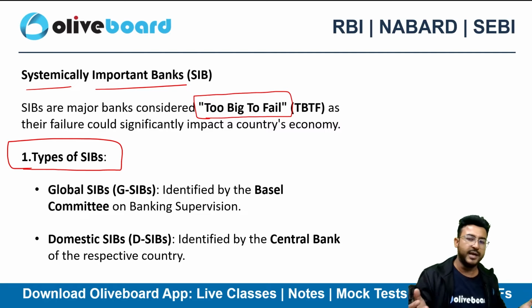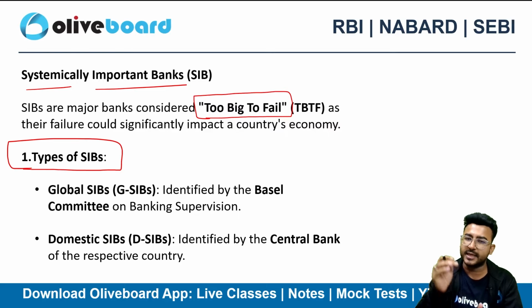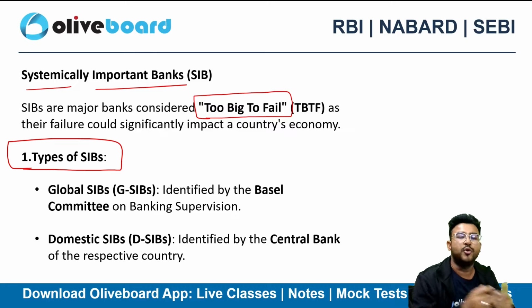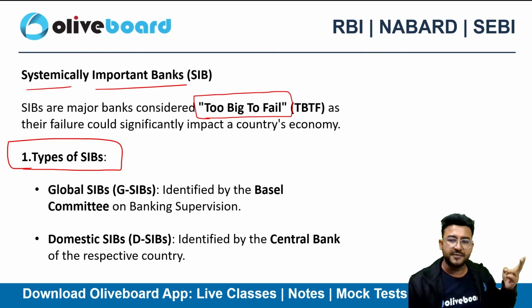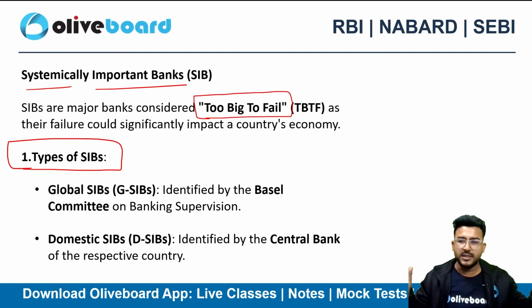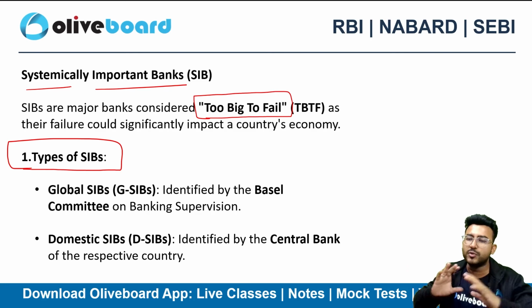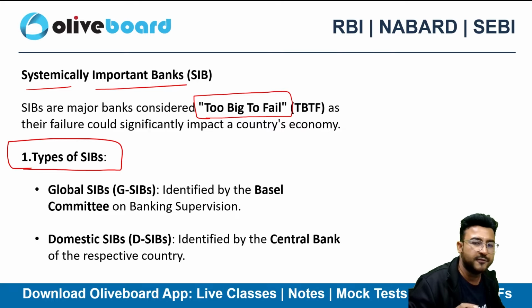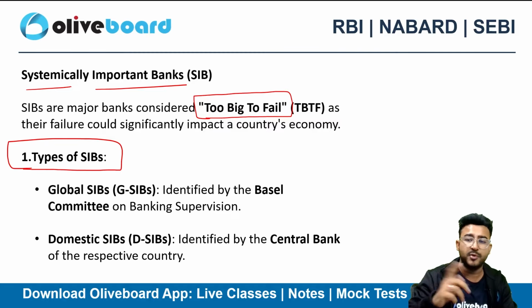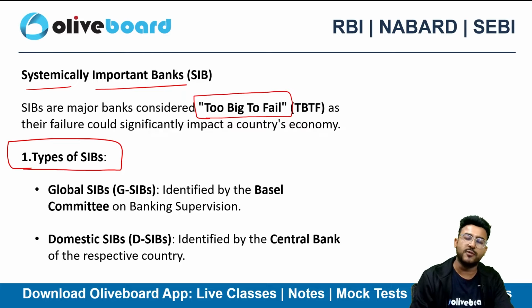So if I talk about India, then RBI is going to decide and identify the domestic SIBs, the banks that are actually too big to fail. As of now in India, we have three banks: SBI, HDFC, ICICI. Consider the size of these banks. They have a huge size. They have enormous operations, so that even if any of the banks fails, it can disturb not just the country but the financial institutions of the whole world.